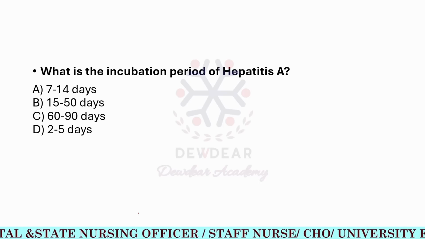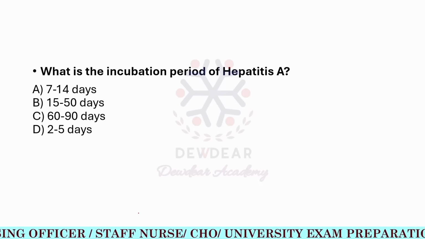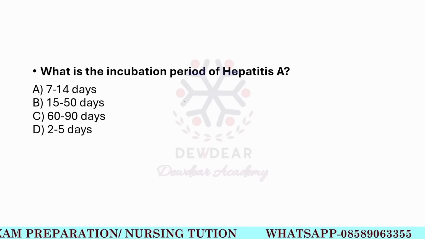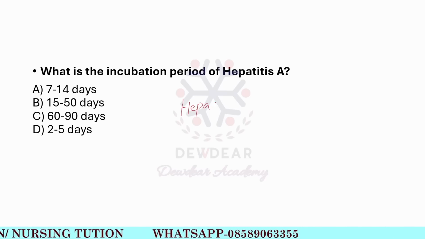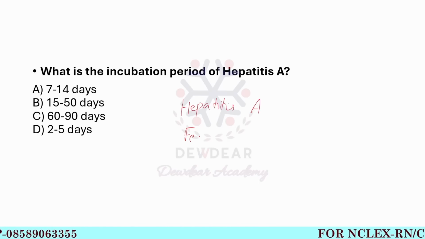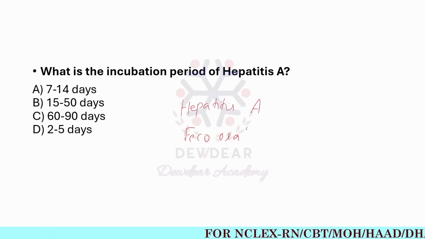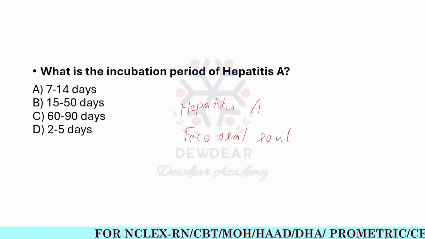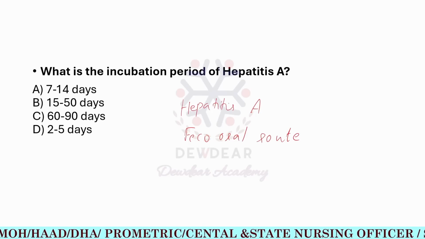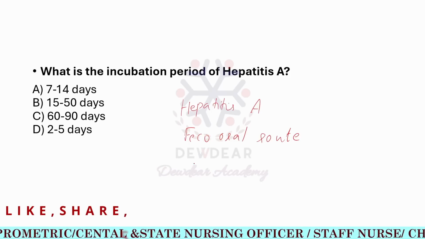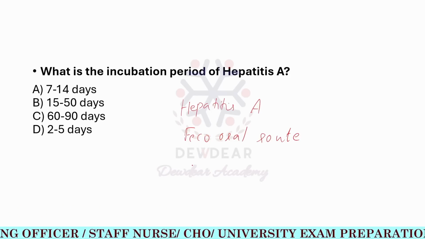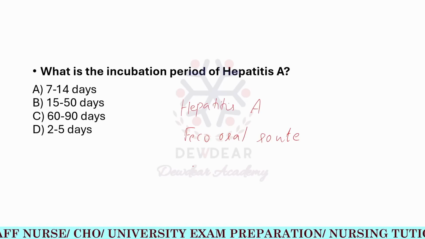The main causative organism is the hepatitis A virus, and the main transmission is the fecal-oral route, that is contaminated food, water or close contact with an infected person. The symptoms include fever, jaundice, meaning yellowish skin and eyes, then nausea, abdominal pain, dark urine and fatigue.